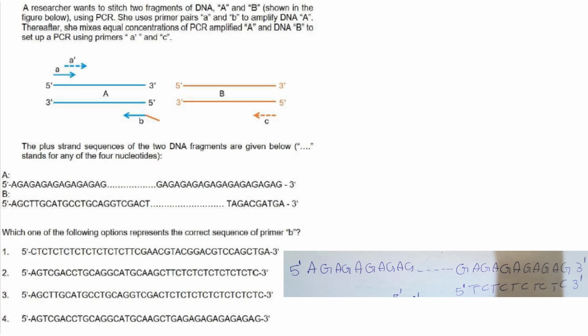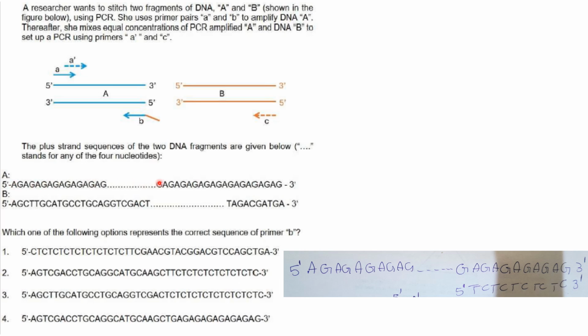Then next one. A researcher wants to switch 2 fragments A and B shown in the figure below using PCR. She uses primer pairs A and B to amplify DNA A. Thereafter, she mixes equal concentration of PCR amplified A and DNA B to set up a PCR using primers A and C. The plus strand sequences of the two DNA fragments are given below.